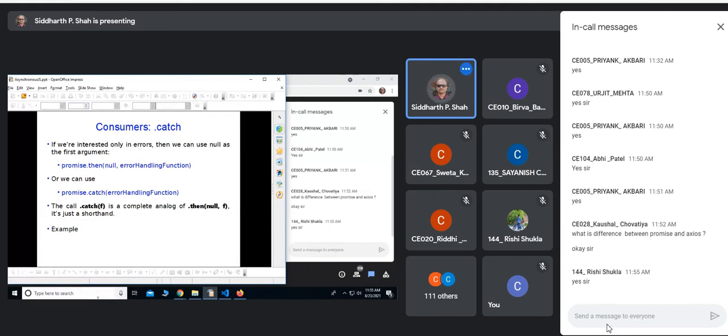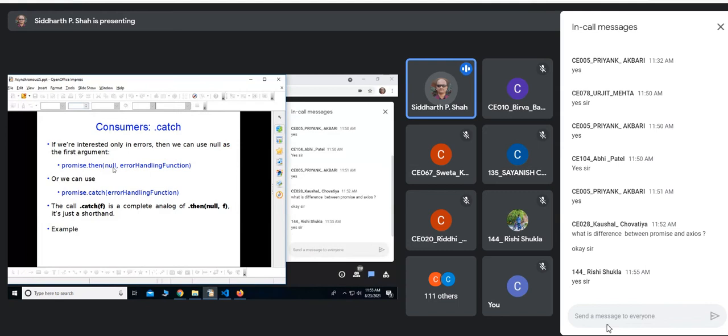In case you are only interested in handling the errors or rejection of the promise, you can call promise.then and pass the first argument as null. So you are not interested in the case of a successful promise, right? You are interested only if there is some rejection, then only you want to handle. So you just pass the second argument, and the first argument you can pass null. So that is one way.